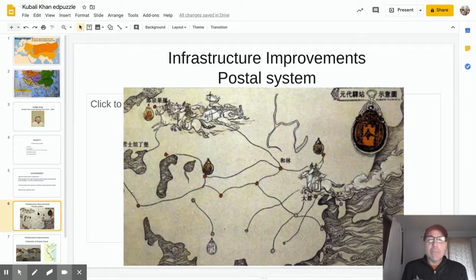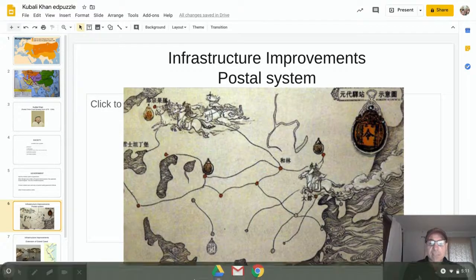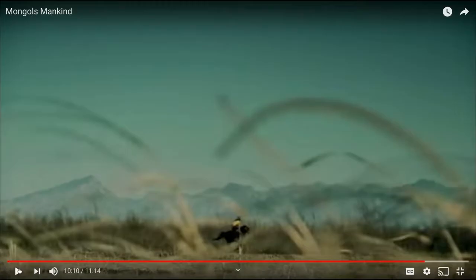Some of the improvements he made were within the country, and those are called infrastructure improvements. If I use the word infrastructure, that means improvements within the country or within that area that the country composed. So one of the things that he improved was the communication system, and they used the postal system. And this is 3 horses. So each of these red dots represented a relay station. I think you remember this mostly from the video that you currently watch.